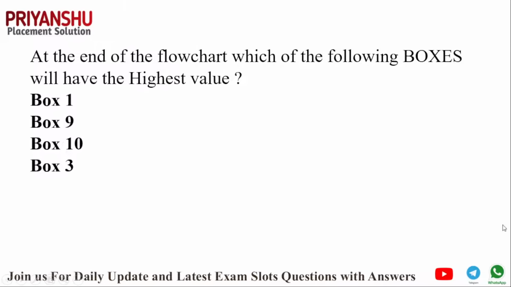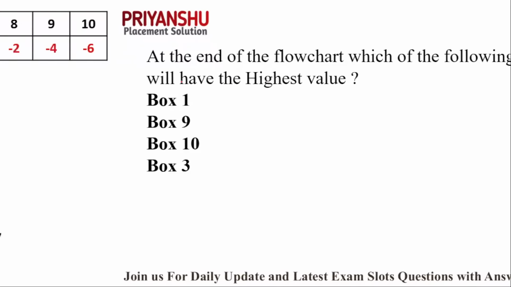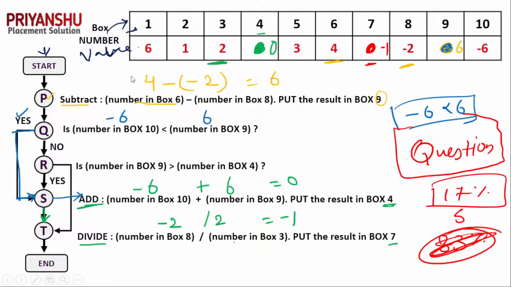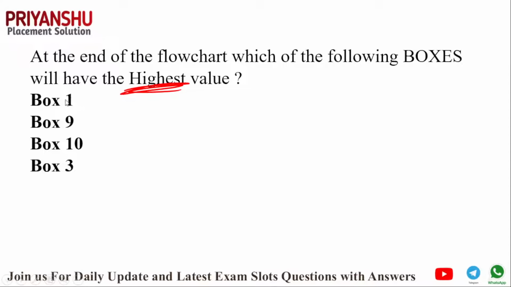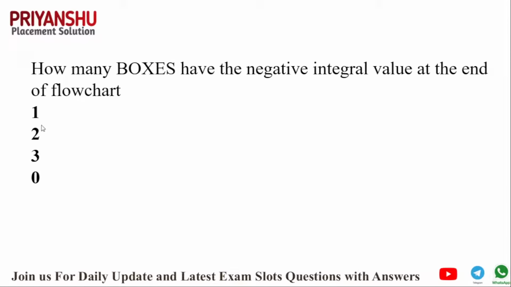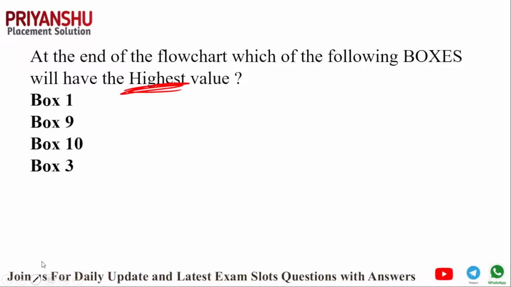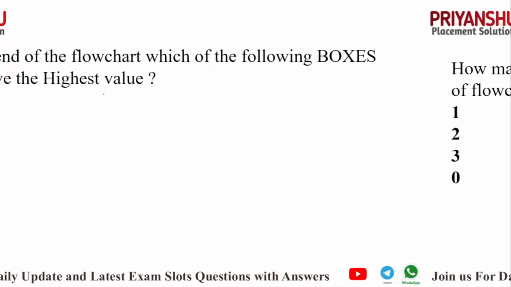The question is, at the end of the flowchart, which of the following boxes has the highest value? Let's see. The highest value is in box 1 and box 9. So in the question, both options are there. Whatever first value you can put, box 1 has the highest value, right? So the answer is box 1. Clear? Box 1 is the correct answer. Let's move to the next question.